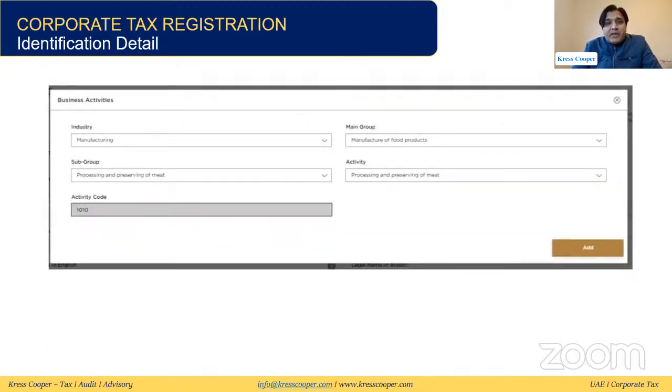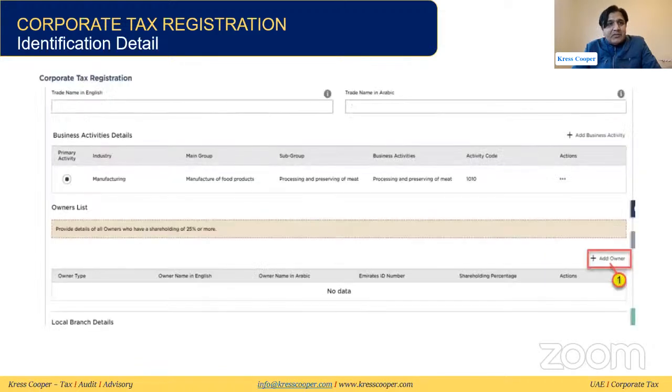In the identification detail, they're asking business activities also. In the business activity, you need to find manufacturing, service sector, main group, subgroup, and activity. Based upon this activity, the code will be populated automatically. You can choose it very easily from the identification detail. In the corporate tax registration, further they are asking the trade name in English, trade name in Arabic, business activity detail.